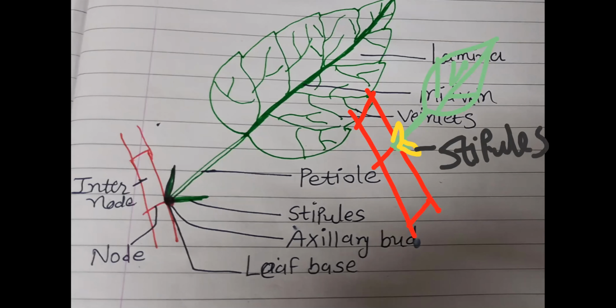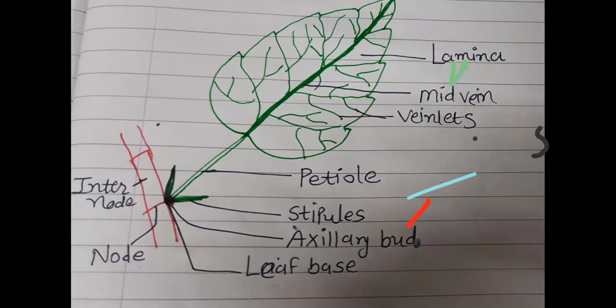So first part of the leaf, the leaf base. What is leaf base? The point of the leaf that is attached to the stem, that we call leaf base. Just attached to that leaf base, two small leaf-like structures are present, we call stipules. Now, just as we studied root modification and stem modification, in leaf here we are going to study leaf base modification, particularly in the monocots.